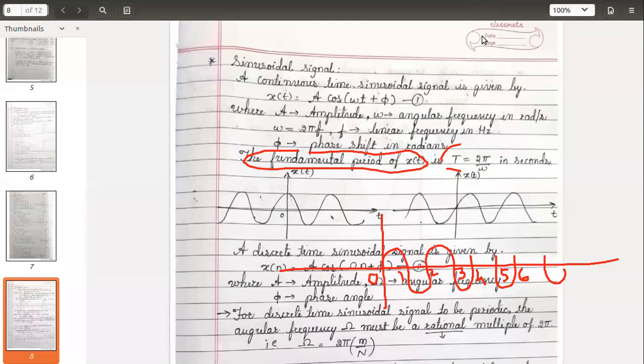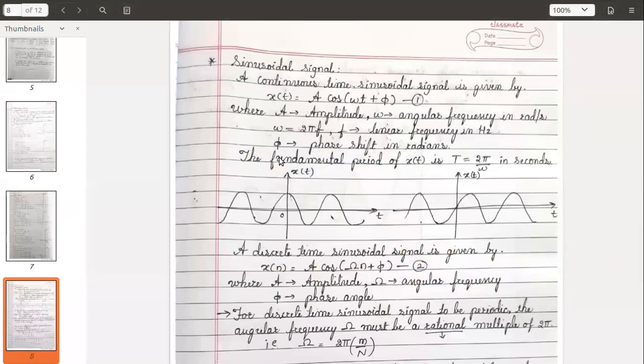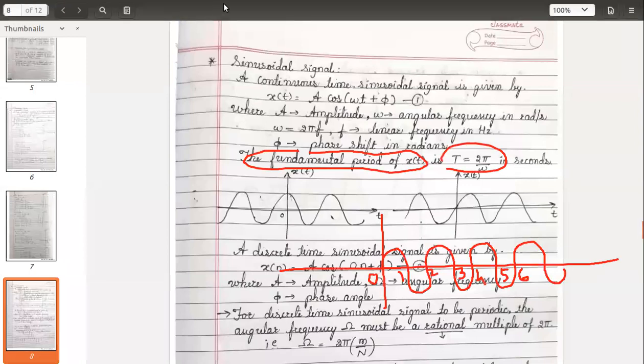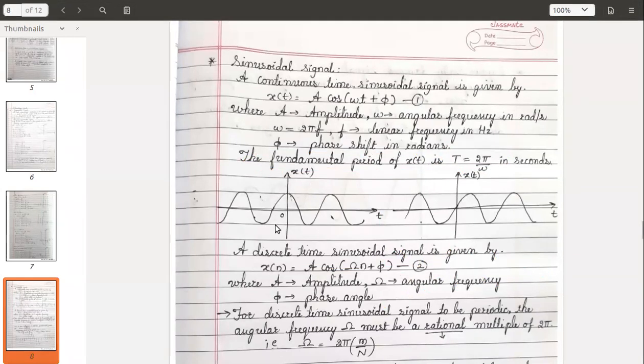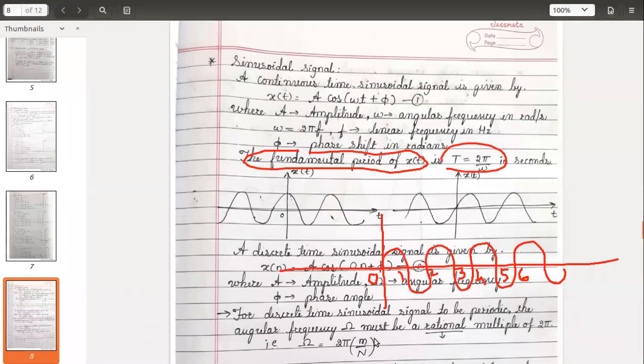Let it be wrong, just try to analyze. Yes, somebody answer. 2. The answer is 2. Let me verify. Yes, it is 2. Because period is the point after which your signal is getting repeated.